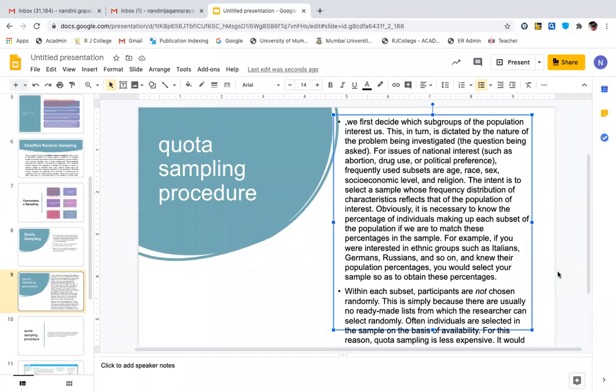quota sampling is, supposing I go to a shop, right? A huge shop. Have you heard of Suvidha in Dadar? It sells lots of things. It's a one-stop shop. So this shop sells garments. It sells various other things that consumers would buy, and it caters to all income groups of people, right?